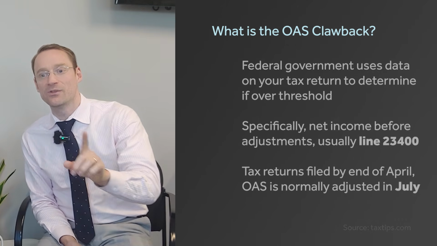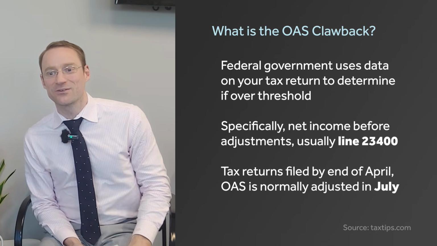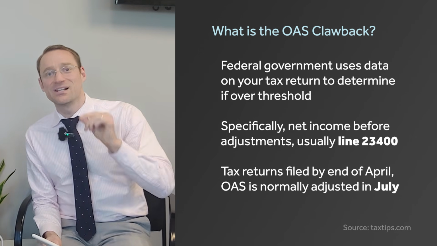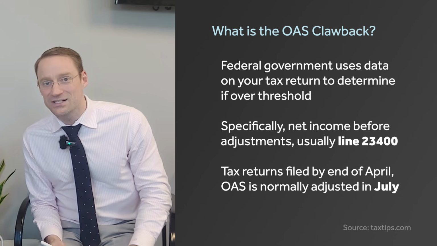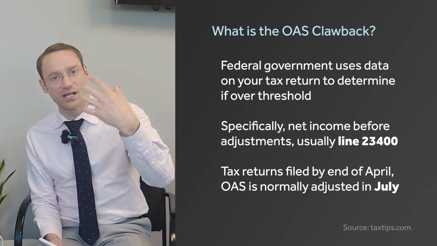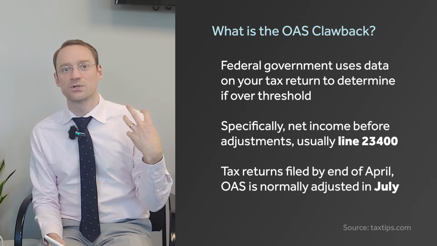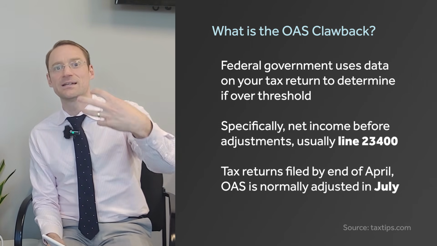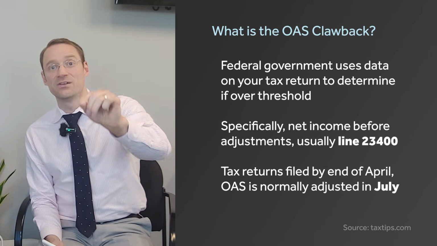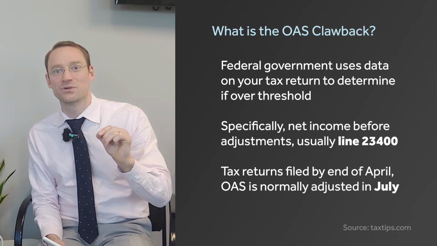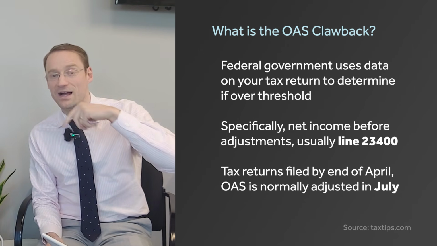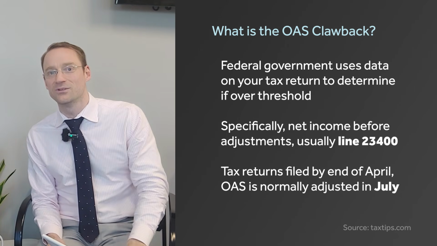We're going to go through an example of how that works, but important before we do: the federal government uses data from your tax return to determine whether or not you're over the threshold. Specifically, they look at line 23400 of your tax return. That's going to be important later. You file your return by the end of April. So in April 2025, I filed my 2024 return. The government uses that data and makes an adjustment. They usually make their adjustments in July. So in July of 2025, they'll make adjustments based on your 2024 tax return, and they may change how much OAS you receive. They look at that July through June period as their 12-month cycle.